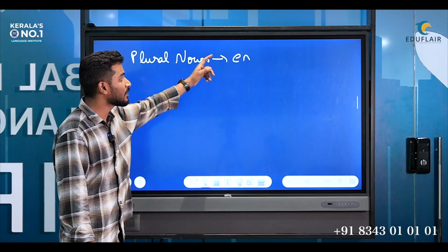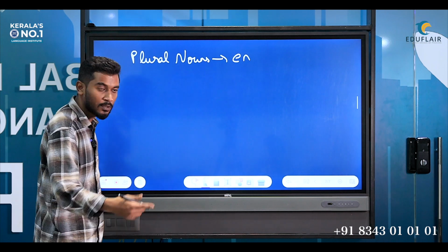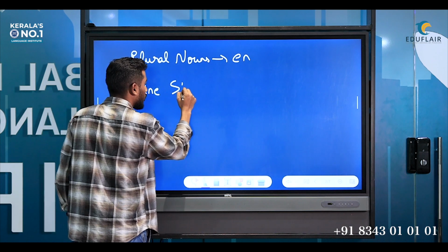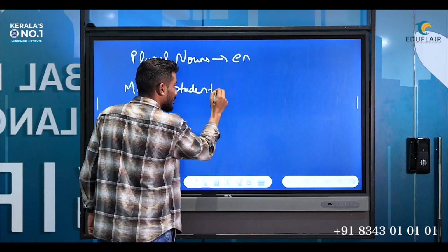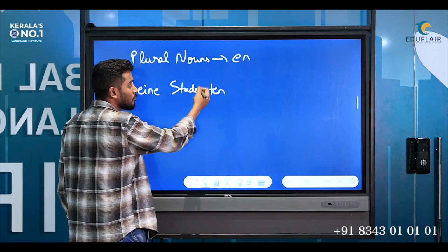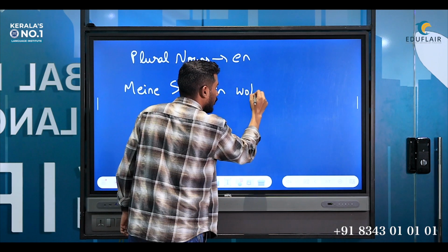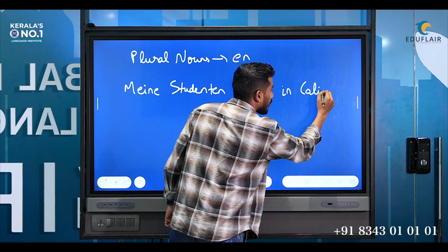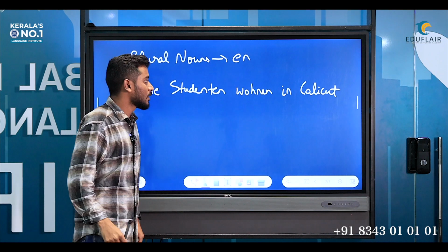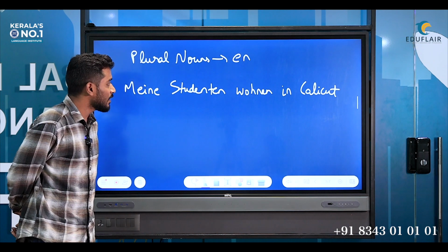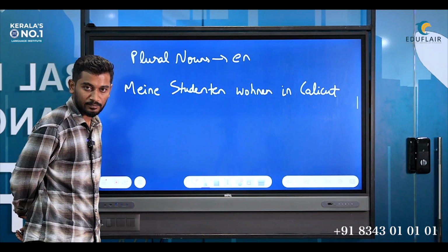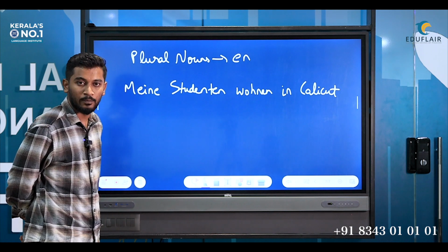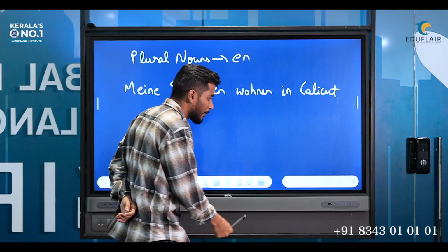So what will happen? The verb will remain in infinitive form. So what do we write? Meine Studenten wohnen in Calicut. Plural noun, infinitive form. My students live in Calicut. So these are the two categories for nouns, singular and plural. Now once again, let's wrap it up quickly.